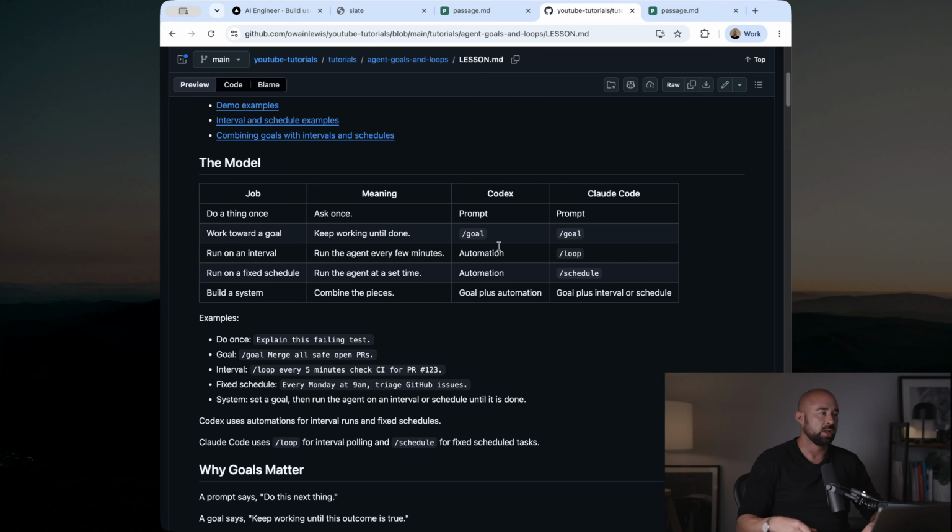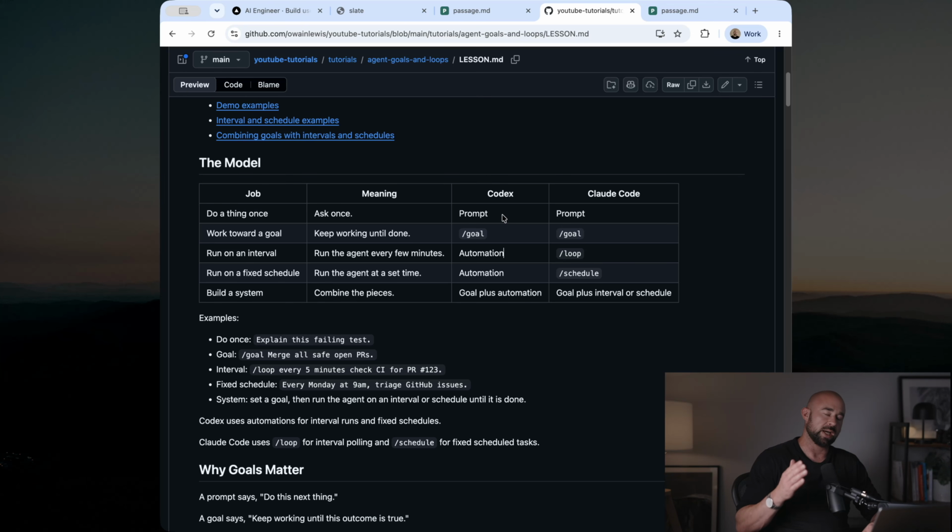The other way you can manage is to give people a very clear goal to work towards and define what success looks like and let people work towards that. And I think that's a really good analogy for thinking about goals in general. An important thing to know is that Claude Code and Codex implement their goals slightly differently. Codex uses a continuation-based pattern, and Claude Code uses some kind of LLM judge to decide whether the goal has been achieved, but they both basically work in the same way.